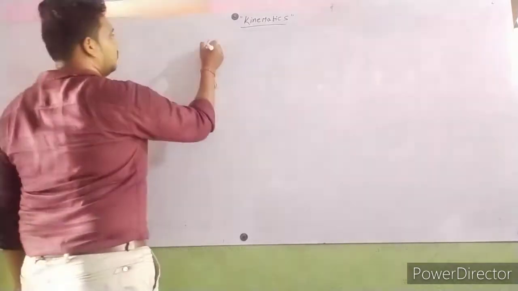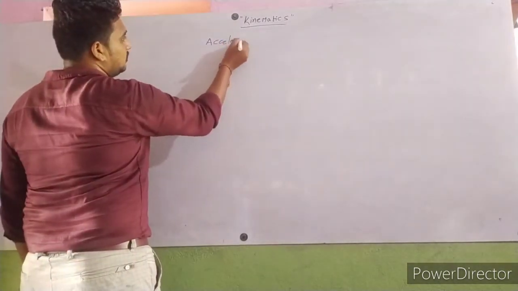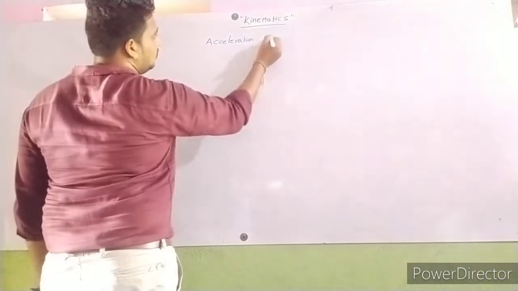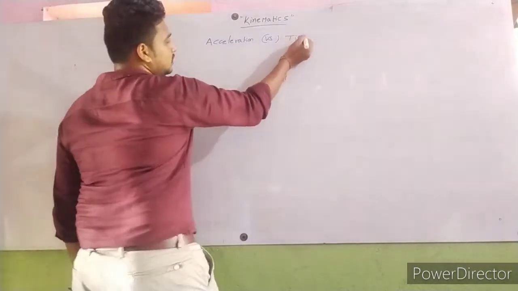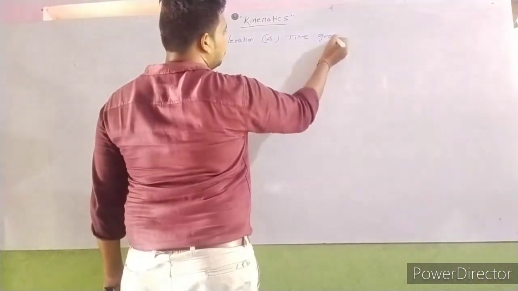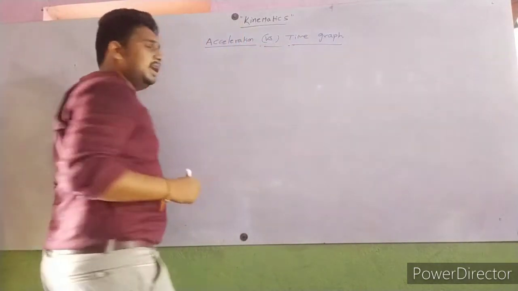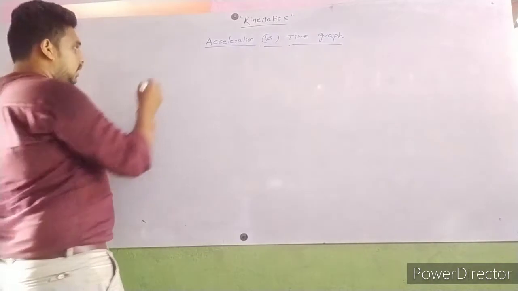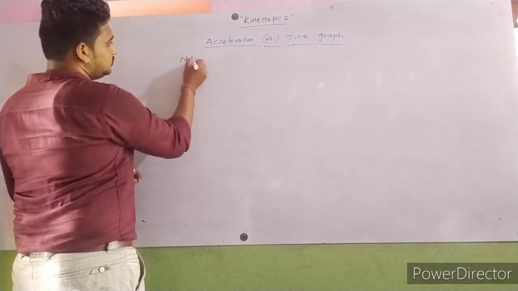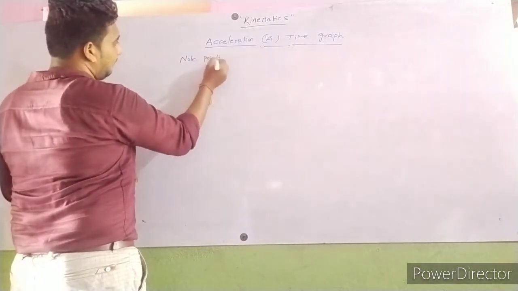Acceleration versus time graph. First, note points.